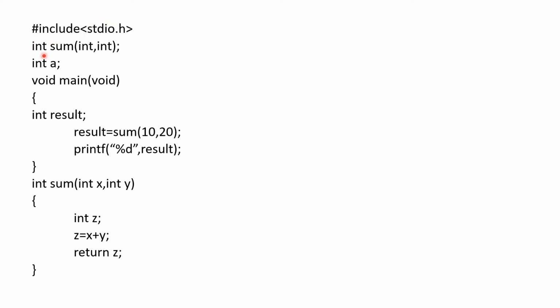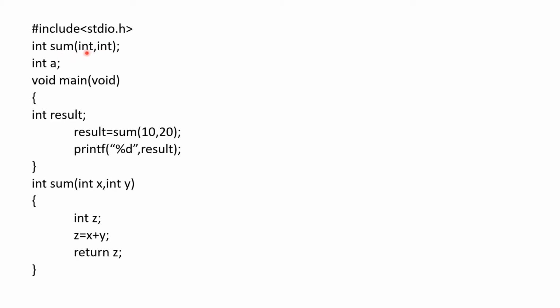After that I wrote just a prototype of this sum function. Here I am specifying that sum is the name of my function. This sum function has two parameters of integer type, and this function returns the result as an integer. So I am just specifying the declaration, or you can say the prototype of that function.